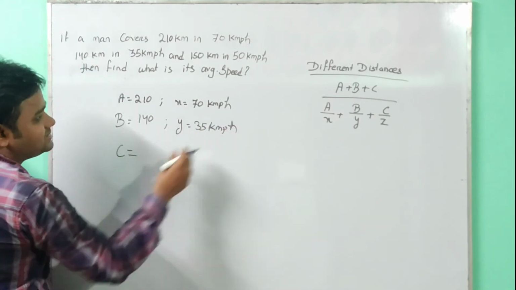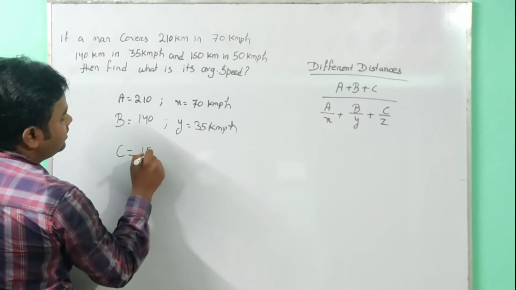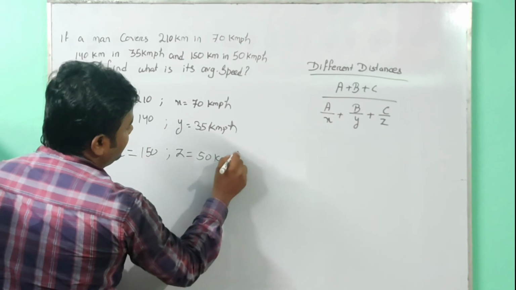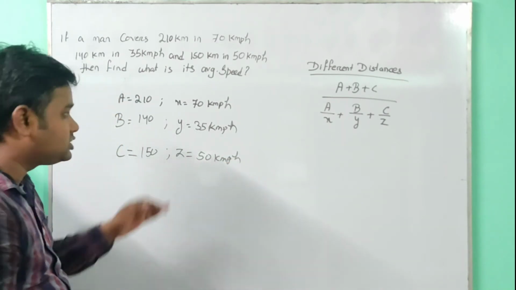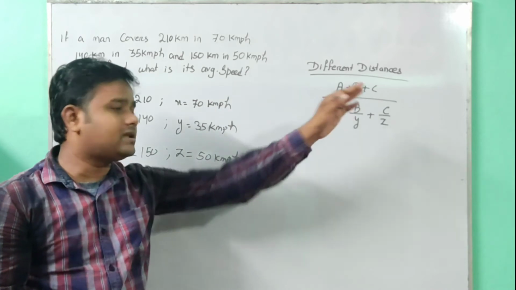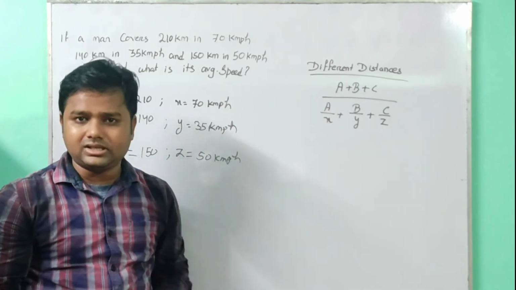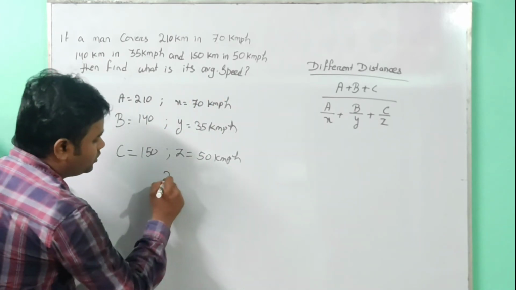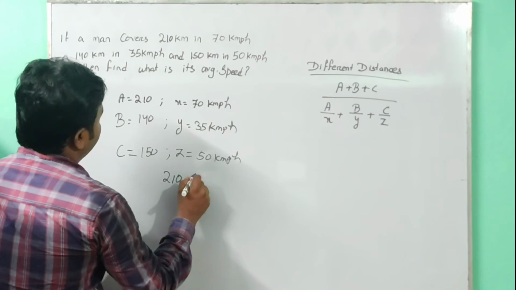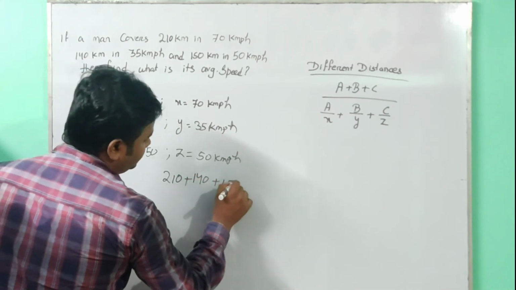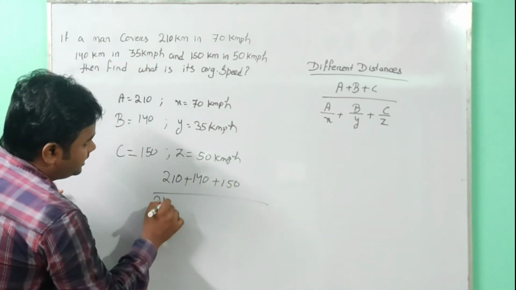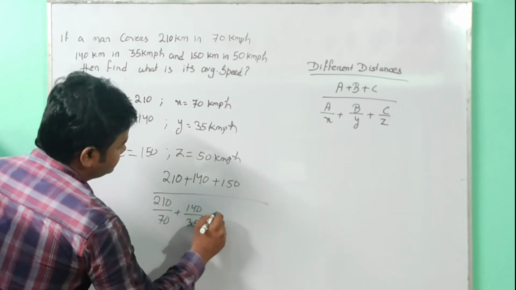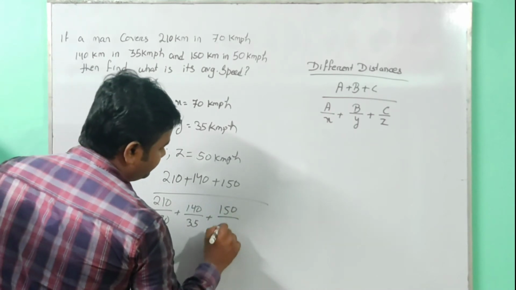Whereas C, the distance is 150 km and its speed is 50 km per hour. And here the average speed is asked. So the formula for average speed is (A plus B plus C) divided by (A by X plus B by Y plus C by Z). So if I put in the formula directly, we get (210 plus 140 plus 150) whole divided by (210 by 70 plus 140 by 35 plus 150 by 50).